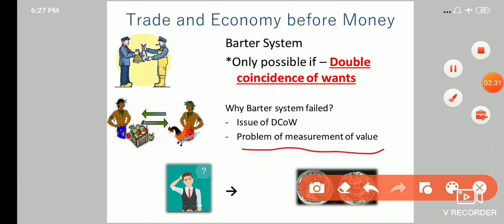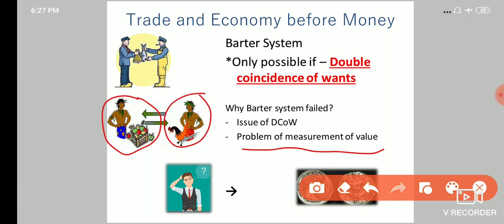Now what does this mean? Suppose this guy finds someone who is willing to exchange his hen with apples. Now the next question was, how many apples is a hen worth? That was the biggest question after finding someone who is willing to exchange hen with apples.